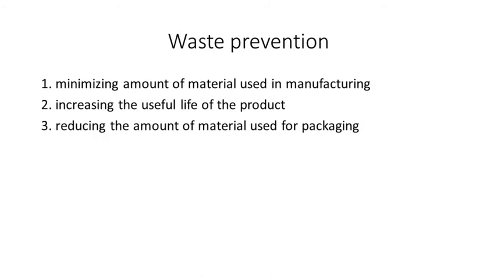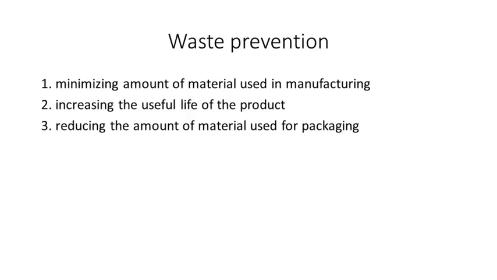So, waste prevention: how to prevent the waste? By minimizing the amount of material used in manufacturing. Whatever amount of material is used for manufacturing, you can minimize it so that you can prevent the waste. Next, increasing the useful life of the product. So you can use that product more and more, so you can increase the life of that product.